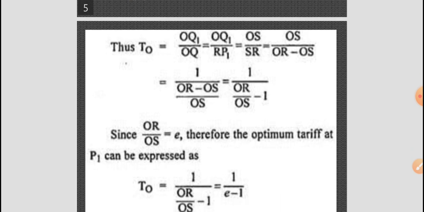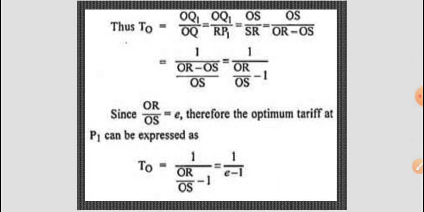Thus, TO equals OQ1 divided by OQ, which equals OQ1 divided by RP1.